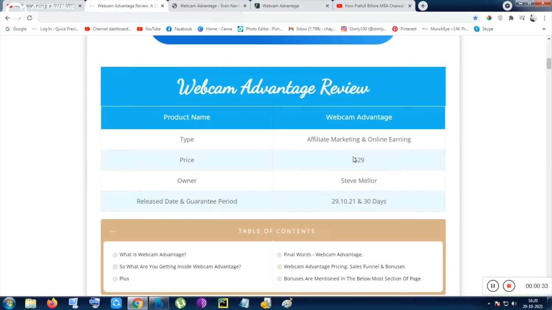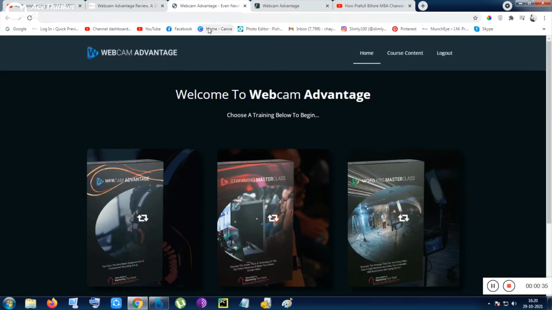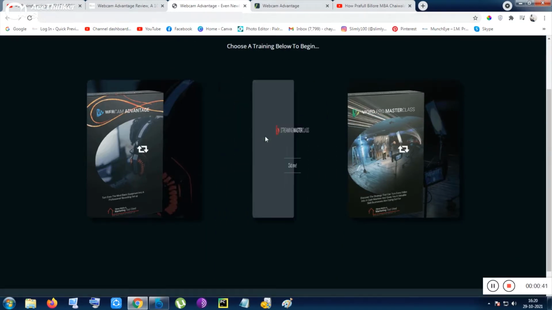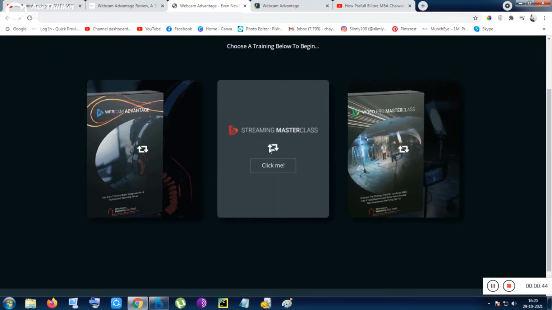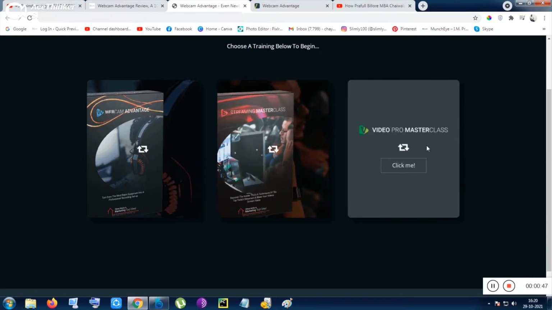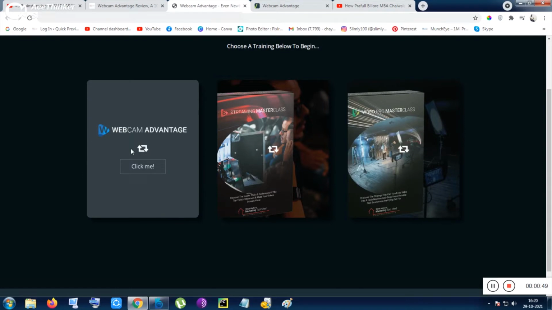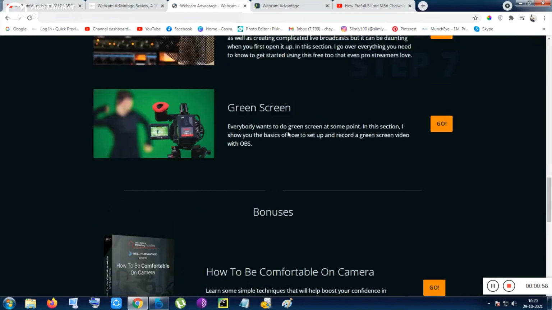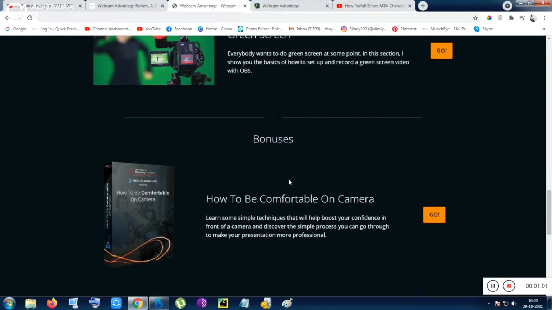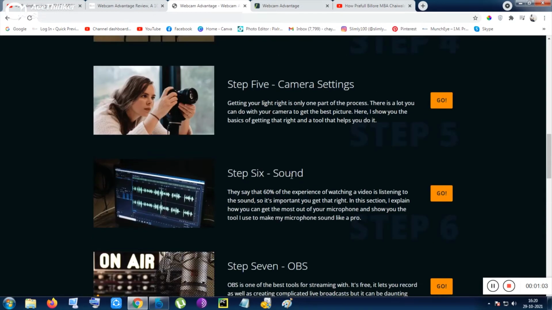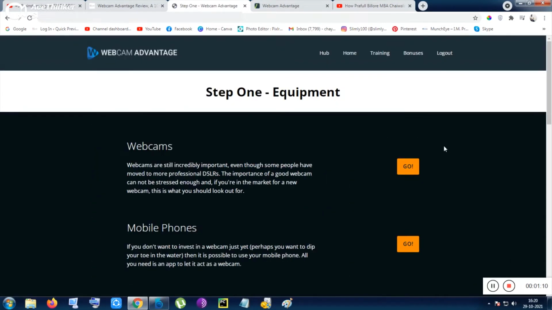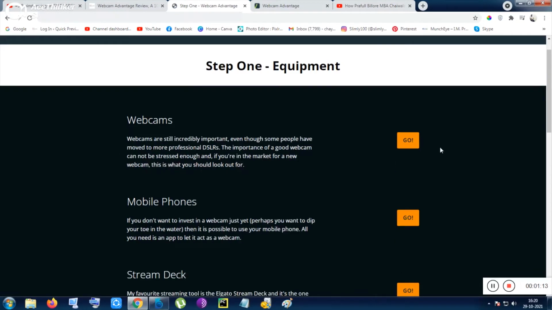So this tool will cost you only $29, and let me show you what is given inside the $29. After this sales page, you can see the streaming masterclass, which is an upsell, and another upsell, the Video Pro masterclass. The first one is the Webcam Advantage that you will be purchasing. Let me click on Webcam Advantage. Inside it you can see there are a total of 7 steps, and also the green screen method. The bonuses will be instantly given inside the $29 product, and if you click on any of them, there are subcategories or sub tutorials, whatever you want to say.